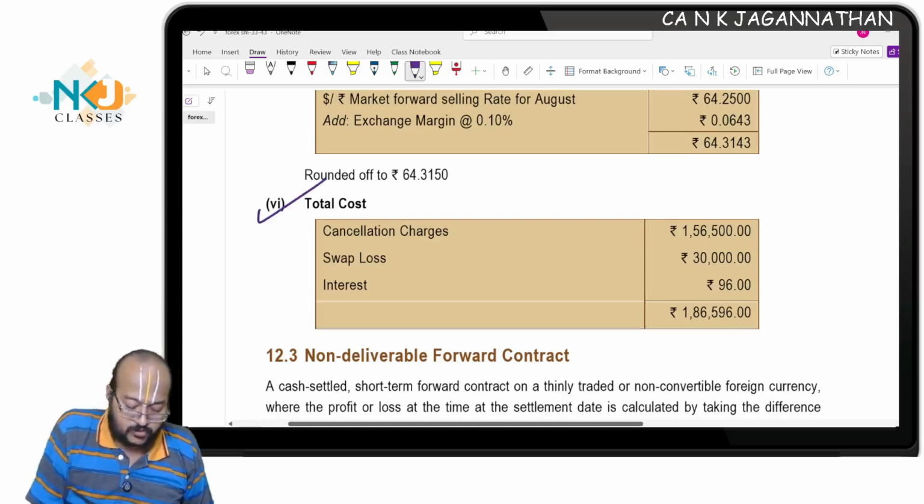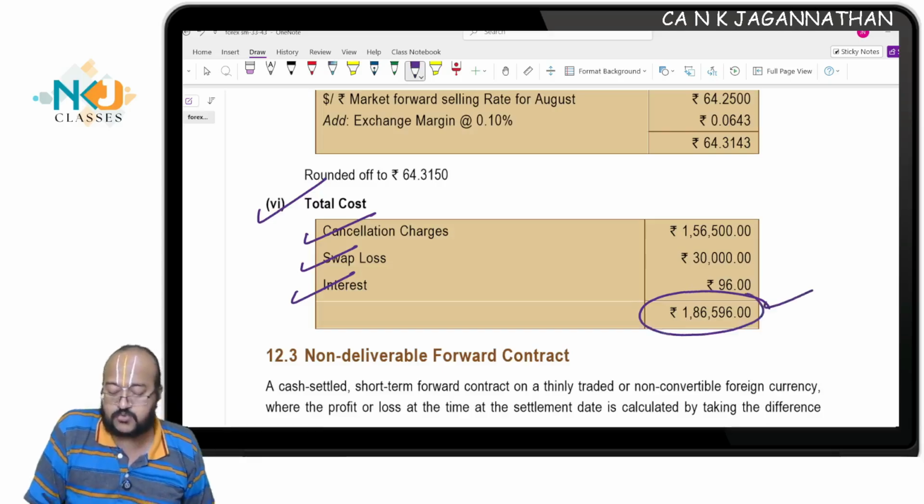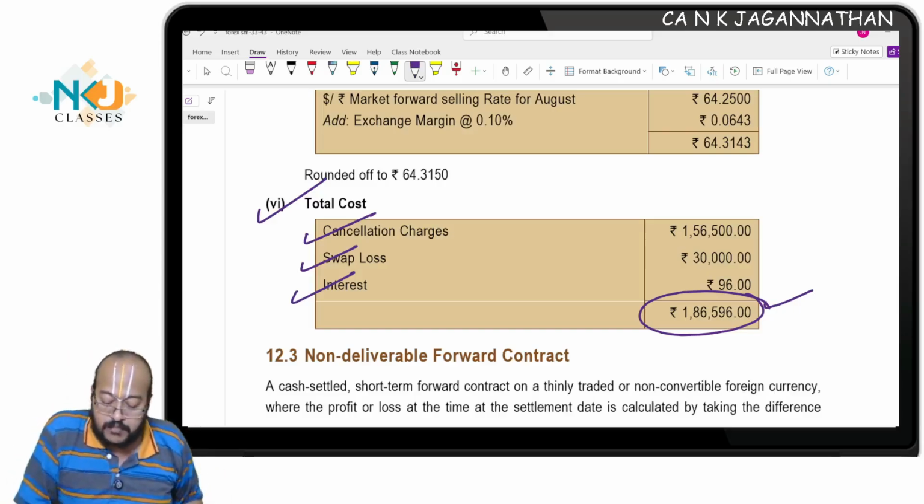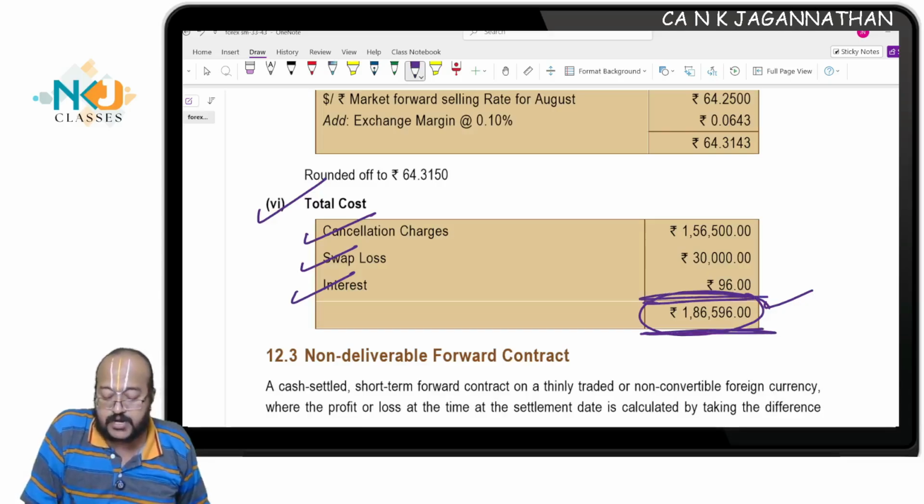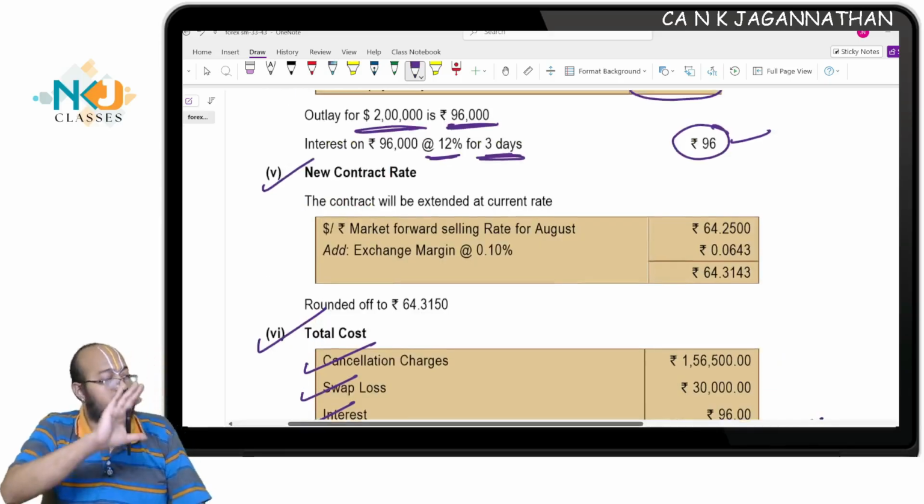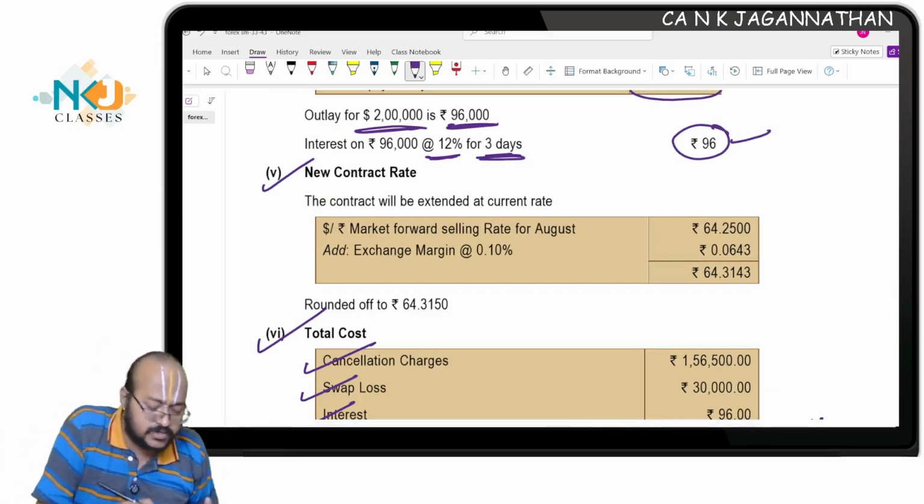See the total cost. So we have interest cost, swap gain or loss, swap loss, and cancellation charges. Total cost comes to 1,86,596. This is the total compensation that needs to be paid by the customer to the banker. Are you all having the clarity? Now the old contract gets cancelled. This is the compensation amount and all that. What is the new contract rate?